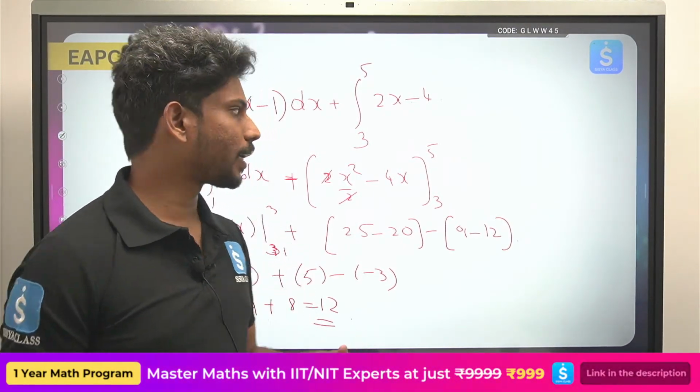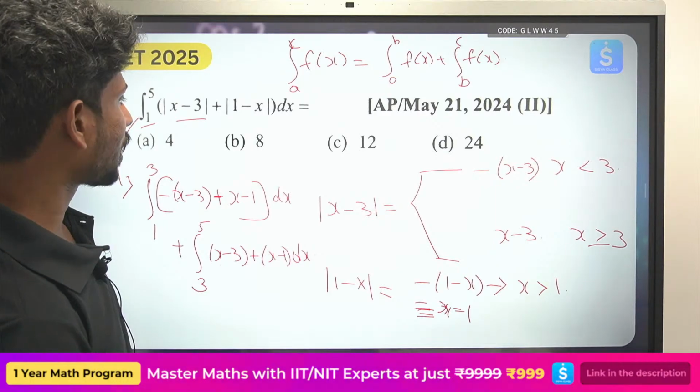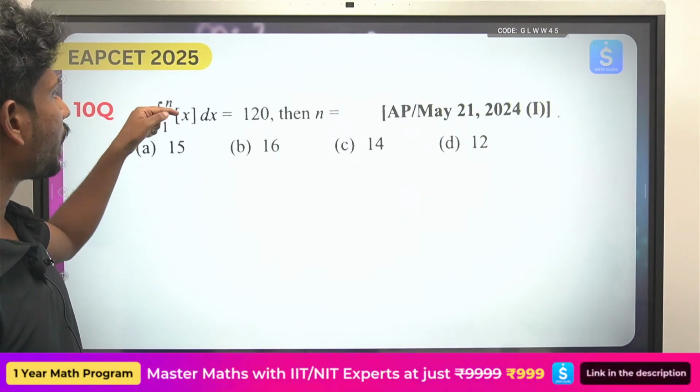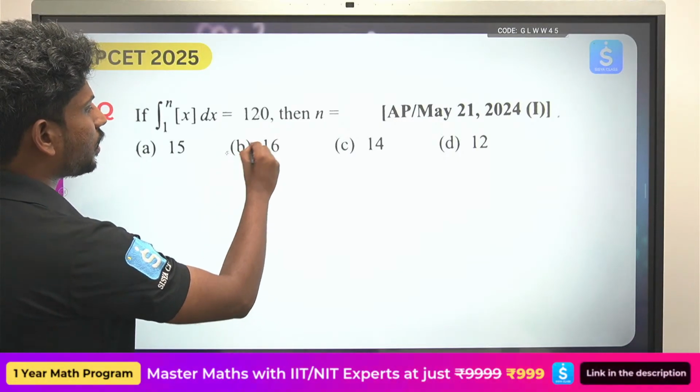I hope it could make clear. So we have this answer to be 12. See the next question. Integral 1 to n x. The same question in the given is 16.